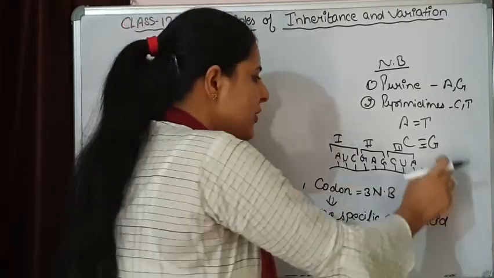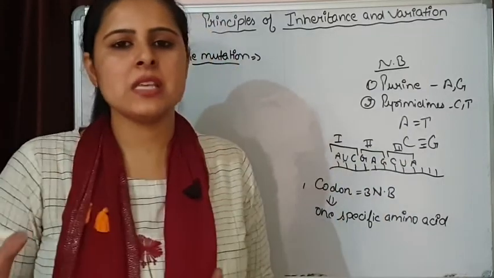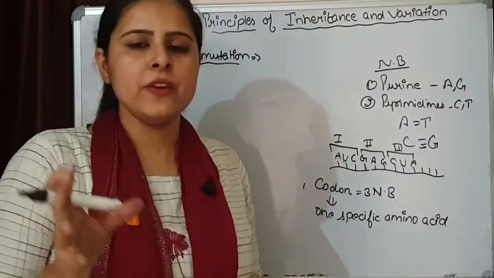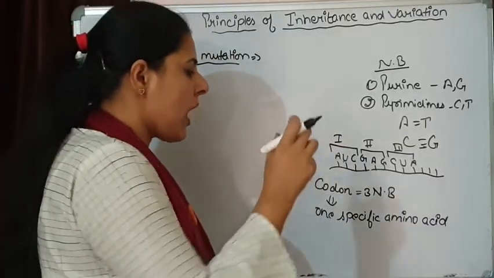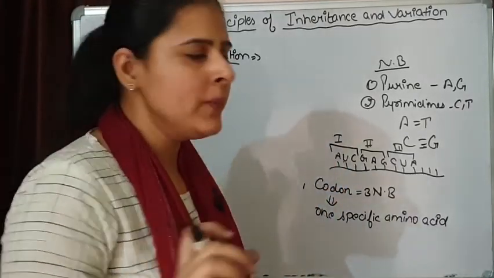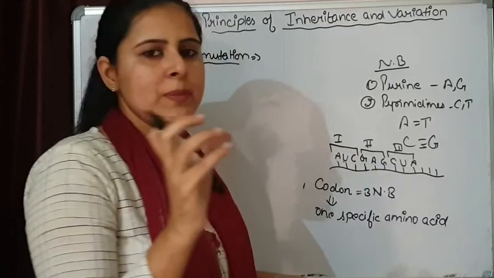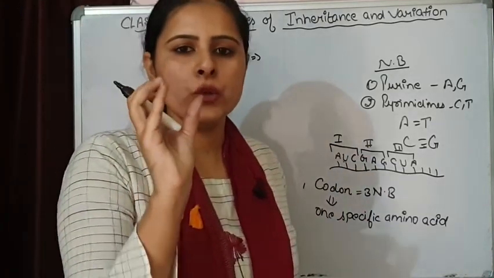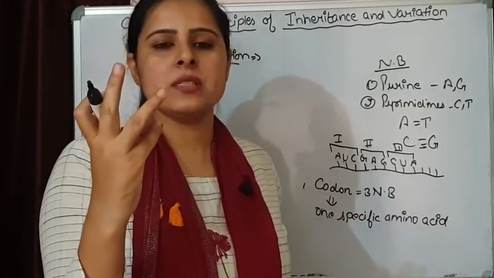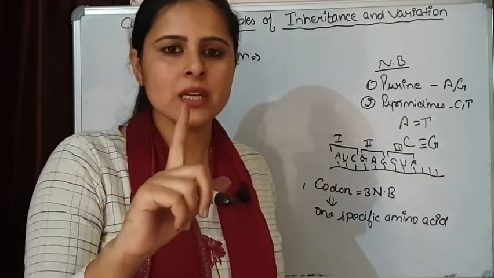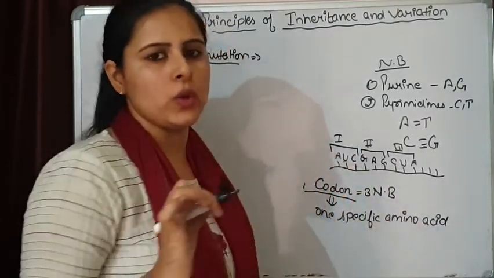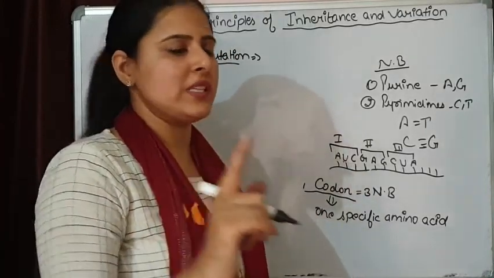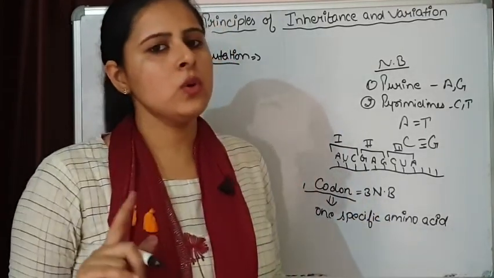By using the information they have, proteins are synthesized, and we know proteins are made of amino acids. So how are amino acids coded? These nitrogenous bases function as a unit. 3 nitrogenous bases are going to function as one single unit, and that single unit is known as a codon. And one codon is specific for one amino acid.